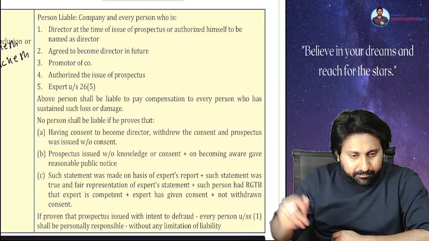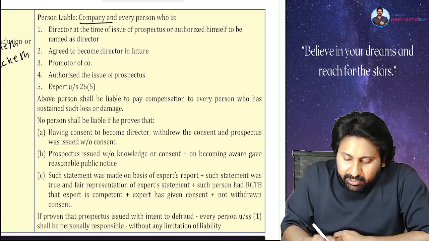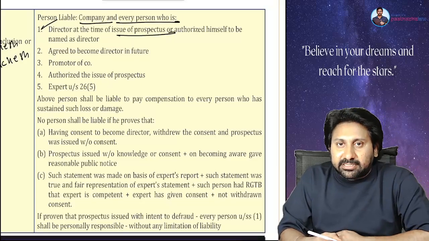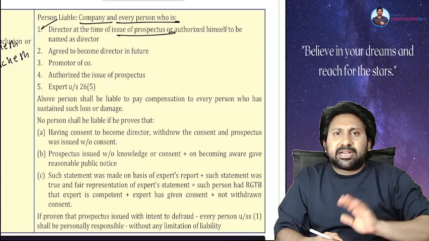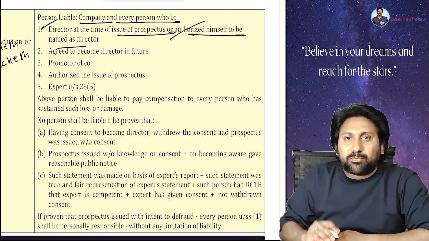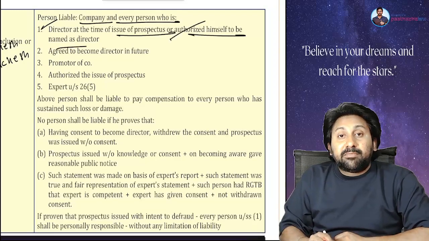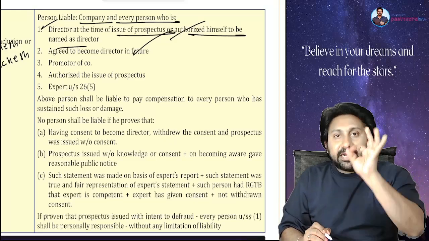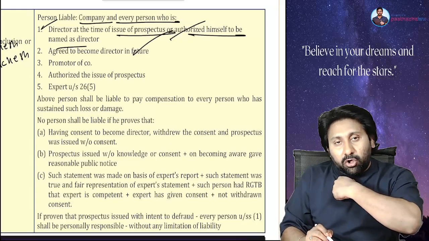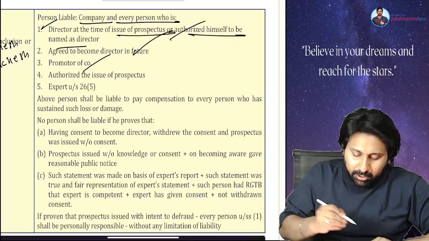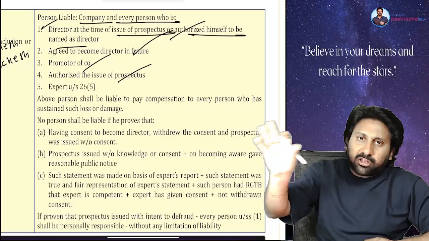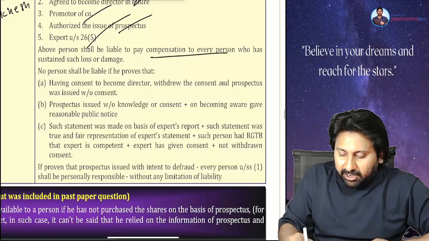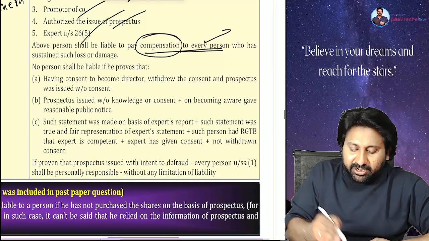See the screen. The company. Every person who is a director at the time of issue of the prospectus. Some people will say, write my name as a director in your records. Those who authorize themselves to be named as directors. Some will say, I agree to become a director. Both kinds of directors, directors and proposed directors, become liable. Promoters are liable. Anyone who signed the prospectus is liable. Experts are liable. So the above persons shall be liable to pay compensation to every person who sustained loss or damage.